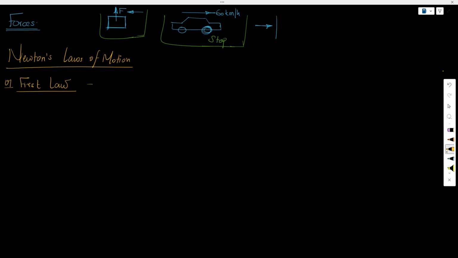So the first law states that as long as there is no external force, something that is at rest will be at rest. So an object at rest will be at rest. Meanwhile, the object that is moving with a particular velocity will be moving with the same velocity.